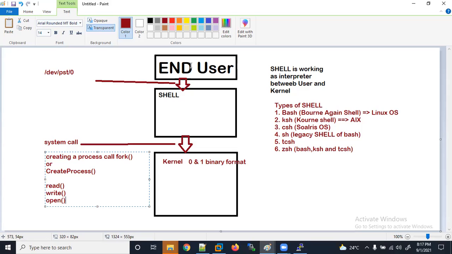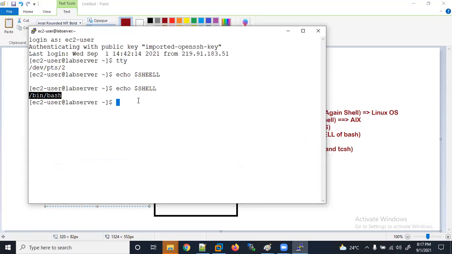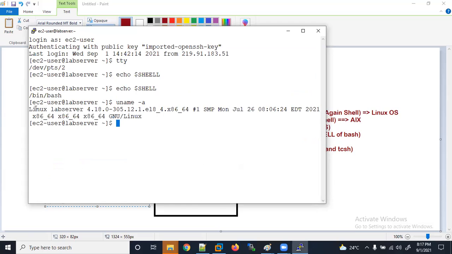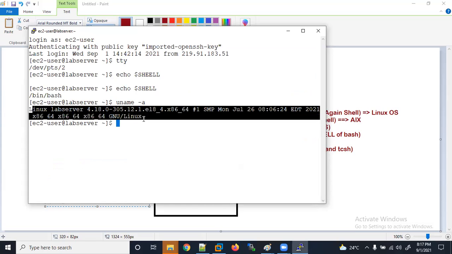Here you have opened a terminal, you made a session and you connected with the shell with the /dev/terminal session that I have shown you. That was the reason you are able to see this here. We connected. Now after that, I used a uname -a command here. I got the output. So where did I get the output? On the top of the screen. It means it displays on the monitor.